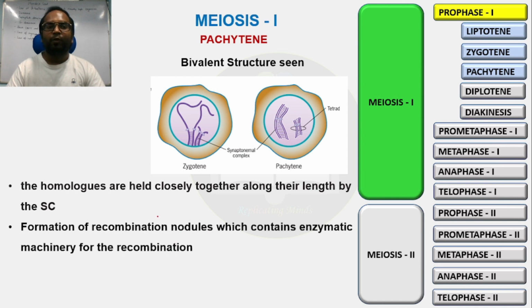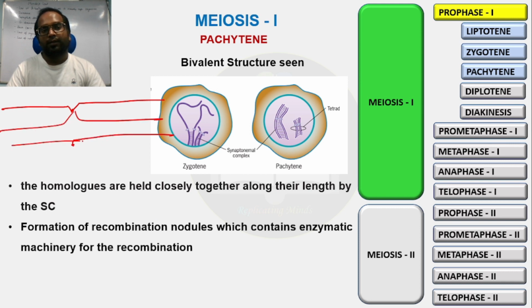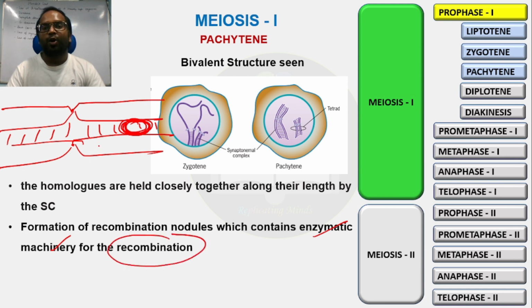Now why does this pairing of homologous chromosomes occur? Suppose this is one homologous chromosome, and this is the second homologous chromosome. I told you that pairing between these chromosomes occurs, and recombination nodules form between the homologous chromosomes. This recombination nodule contains enzymatic machinery which helps in recombination, which helps in the crossing over of these two chromatids. These two chromatids will be exchanged with each other. How? This we will see in the next stage, that is diplotene.